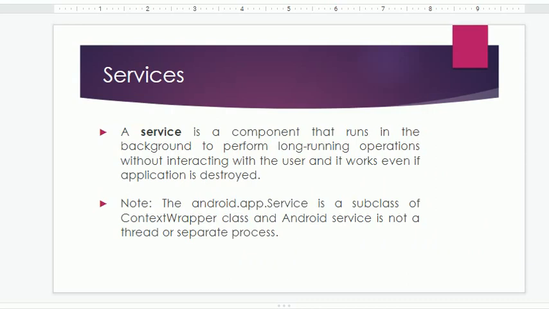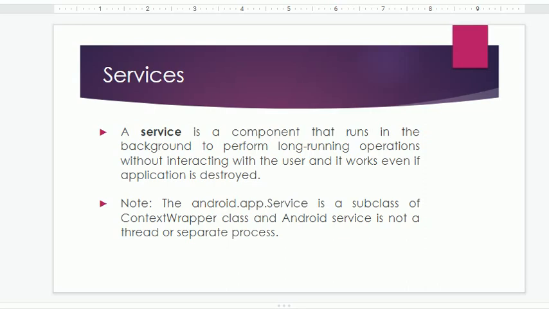A service is a component that runs in the background to perform long running operations without interacting with the user, and it works even if the application is destroyed. It keeps on running in the background. It isn't affected by some other component. If some other component is being destroyed, it keeps on running.